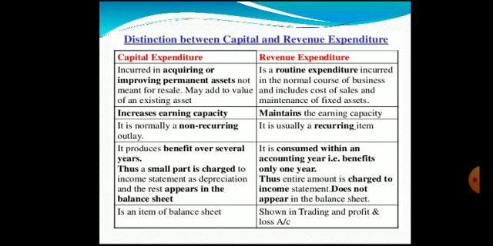And here we need to distinguish clearly between the capital items and revenue items, so that only the revenue receipts and revenue expenses are taken to trading and profit and loss account, so that we match the expenditure and revenues of that particular year, so as to arrive at a profit or loss position of the business concern. As the main objective of financial accounting is to ascertain true profit or loss of a particular period, by matching this we will be able to attain the objective of financial accounting.